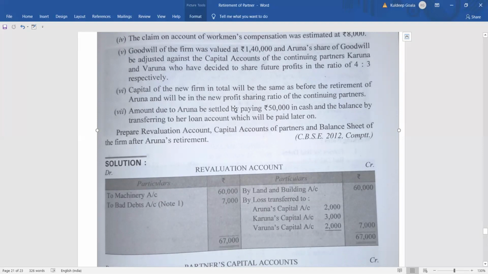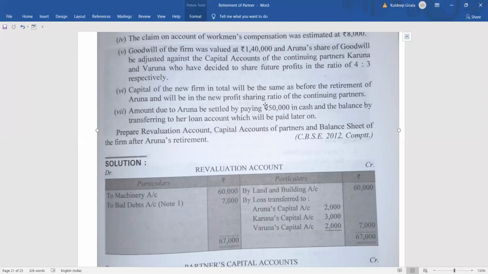And it will be in the new profit sharing ratio of the continuing partners, that is, in the ratio of 4:3. Try to understand. Assume that before retirement the total capital was 1 lakh. After retirement, obviously Aruna is going to take her share, so the capital is going to decrease.